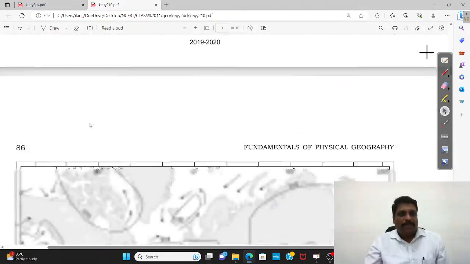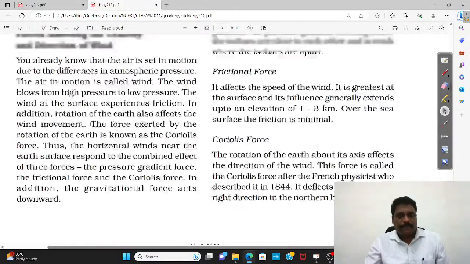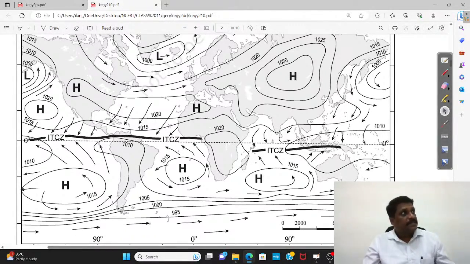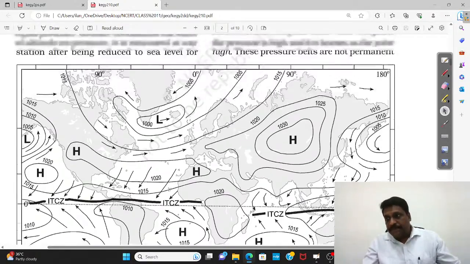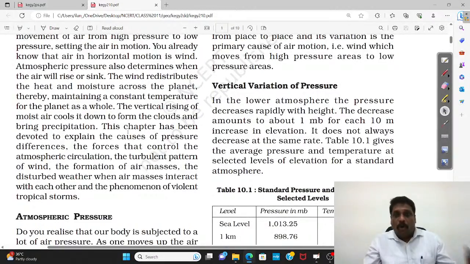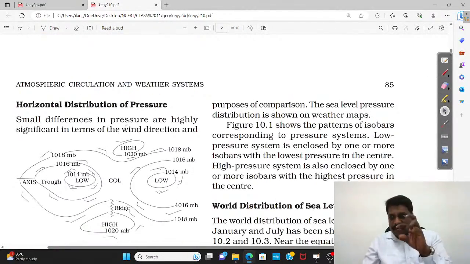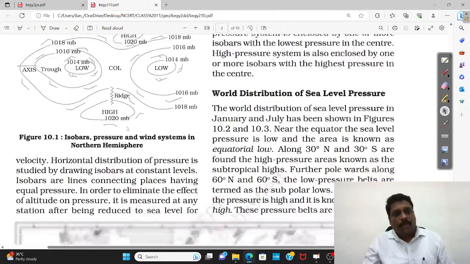Now, when I talk about pressure systems, my dear friends, there are 7 pressure belts of the world. 4 in the northern hemisphere, 4 in the southern hemisphere, and one pressure system being common to both.